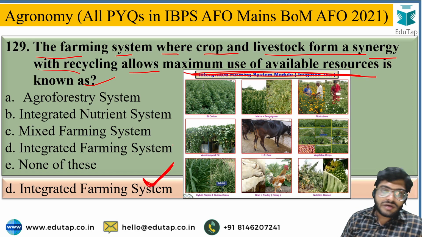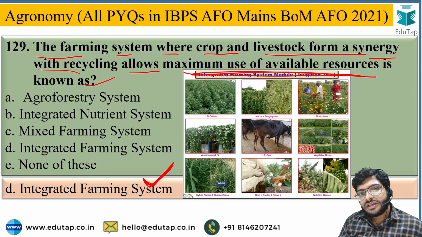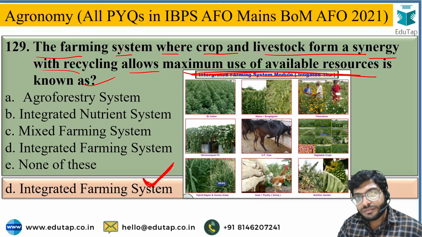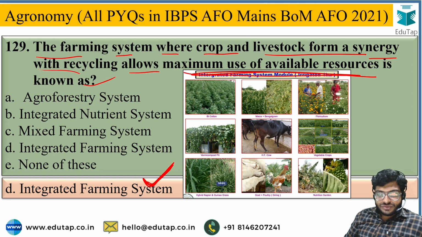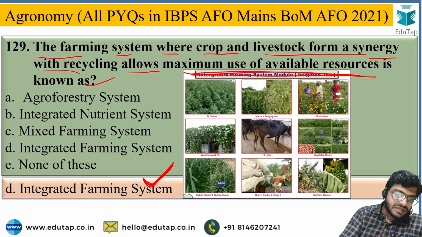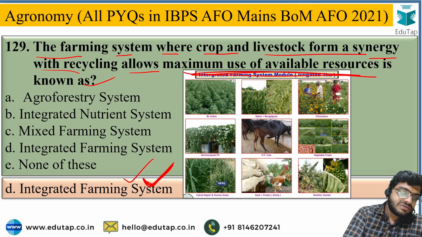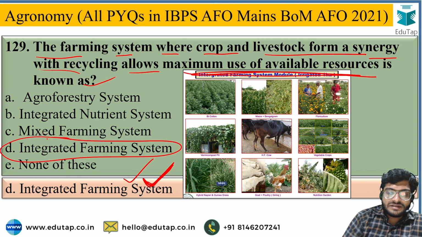Okay, so the byproduct of one component is used as an input to another component in an integrated farming system, so it allows maximum use of available resources. So from the given options, the integrated farming system, that is option D, is the correct answer.